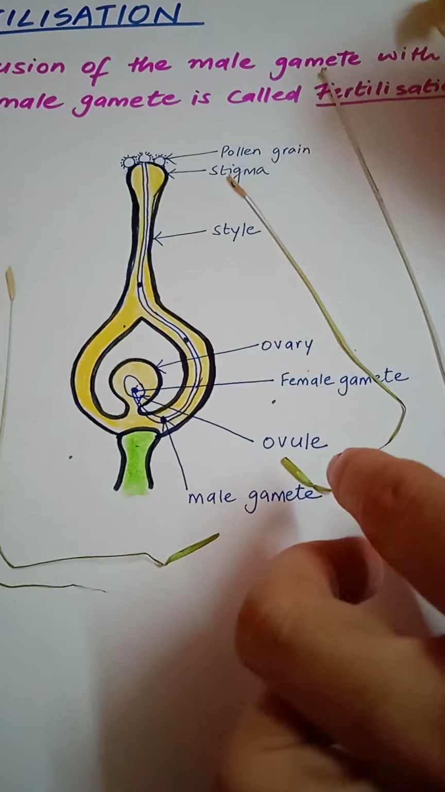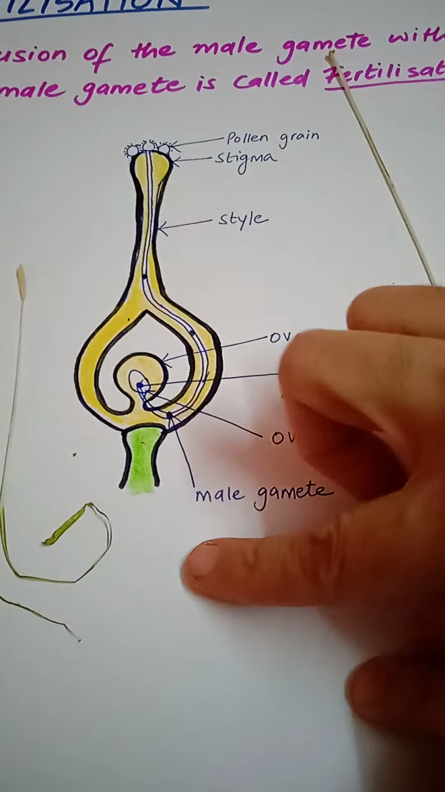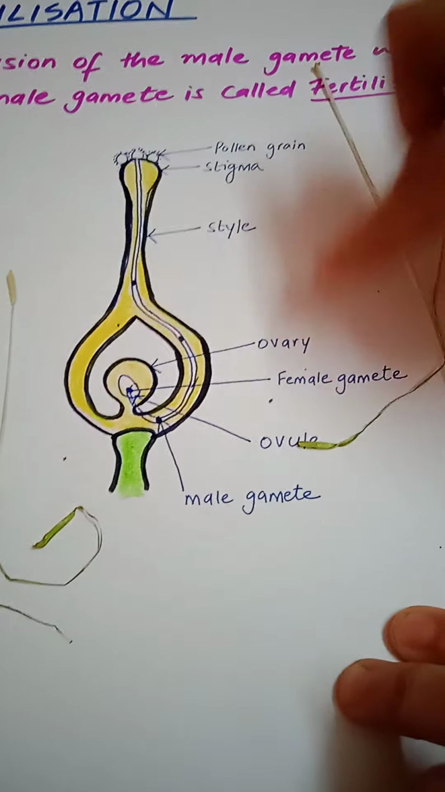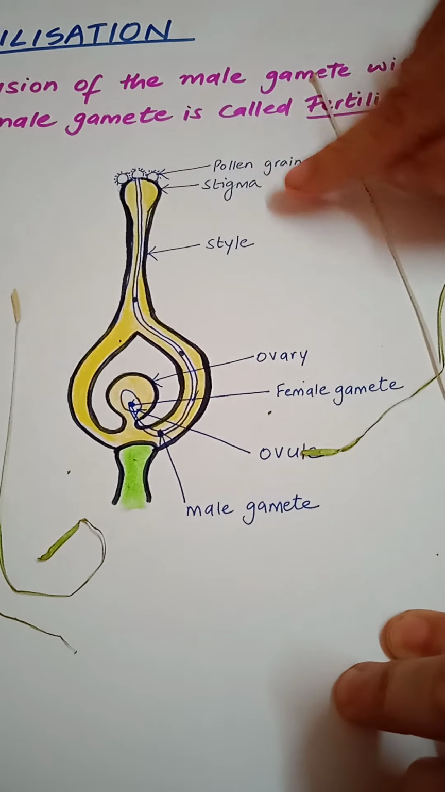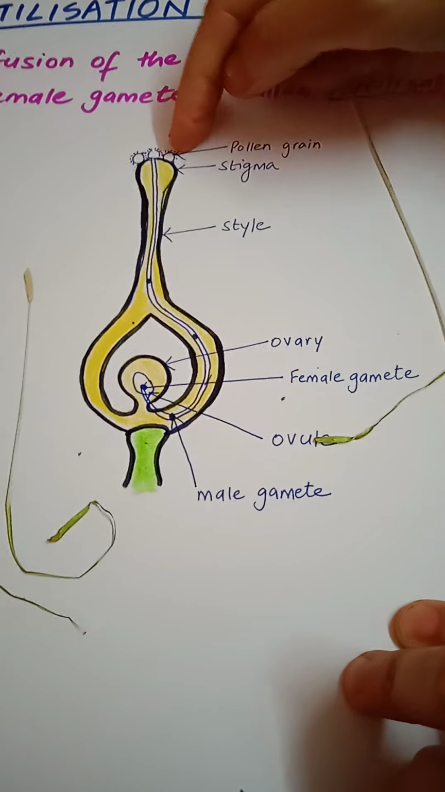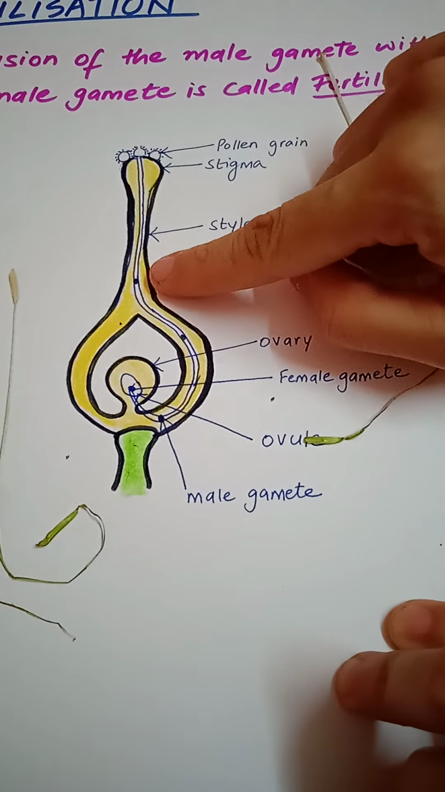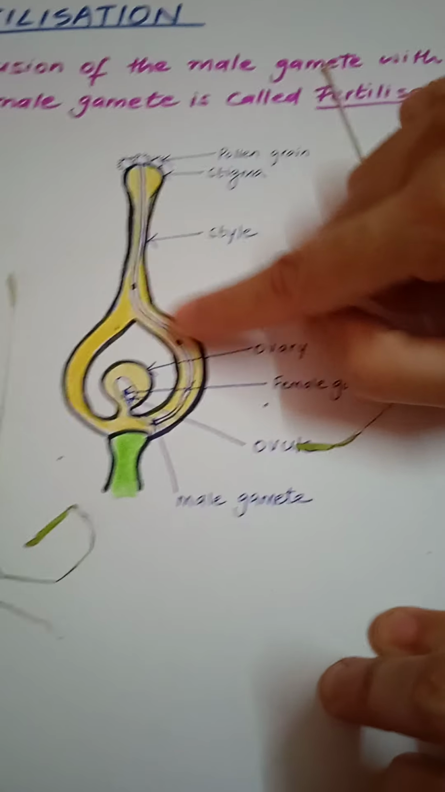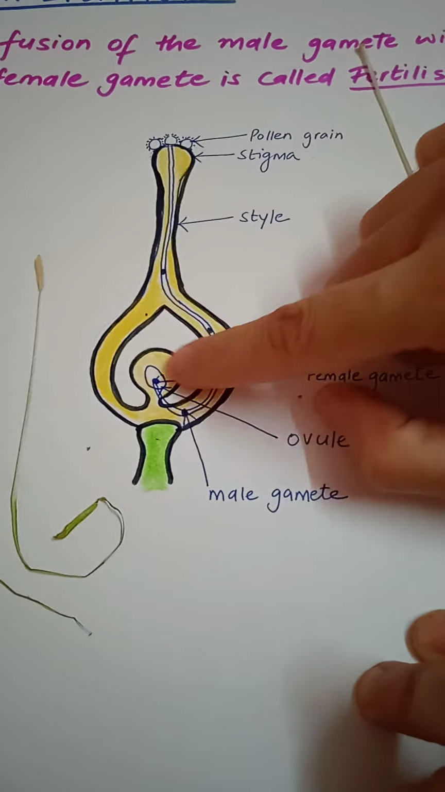Let's try to understand this concept with the help of this diagram also that I have drawn here. This diagram is generally available in all the science books. So see here, this is the stigma of the flower. These balls are the pollen grains. A pollen grain has developed a tube. Inside the tube you have the male gamete. This male gamete will go inside the ovary. This is the ovary of the flower.